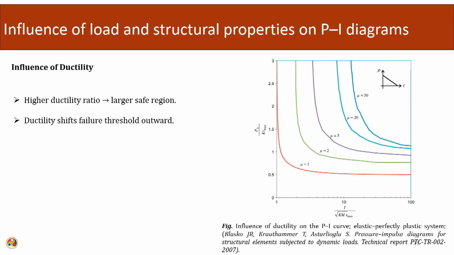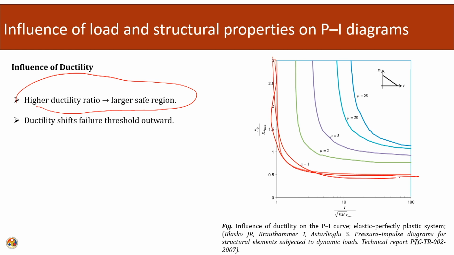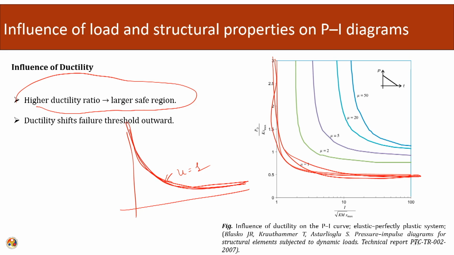Ductility. If the ductility ratio of the system is large, it will lead to a safer region. Here we can see the ductility is 1, and the region is towards the left. It means that if we construct the diagram and the ductility ratio is less, let us say elastic only, then this curve, here it will collapse, here it will not collapse.